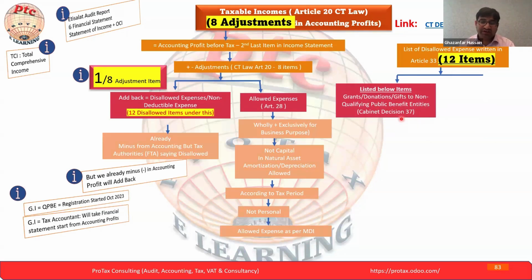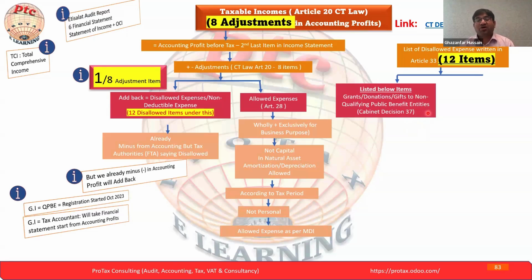In the VAT section, in the first or second session, we already saw the qualifying public benefit entities as per the cabinet decision. The Ministry and FTA already shared the qualifying public entities list. If the entity appears in that list, then you can deduct that expense. If it's not falling under that, it is disallowed.